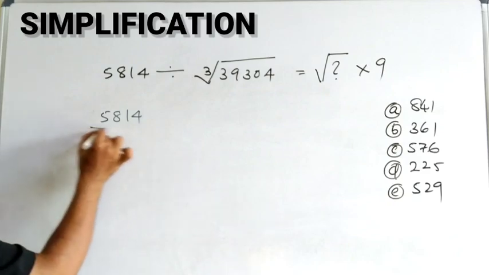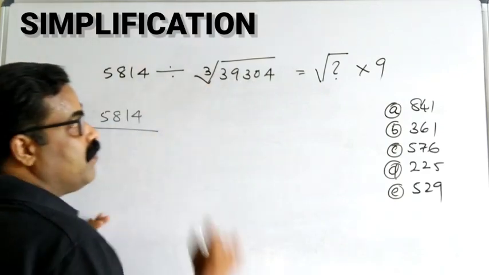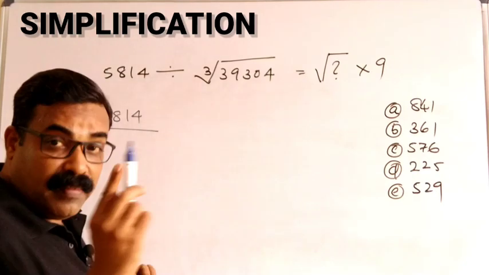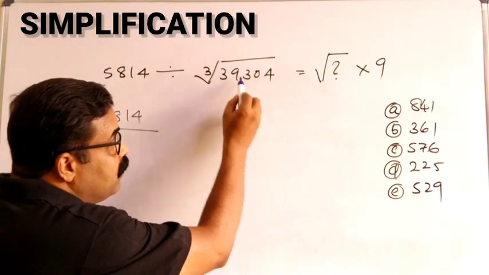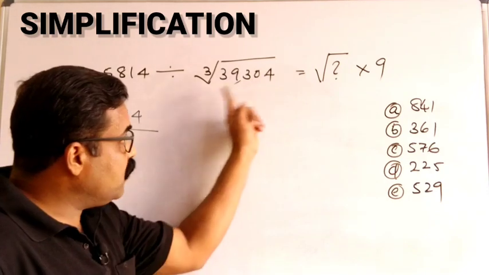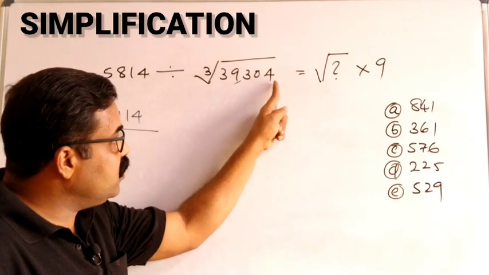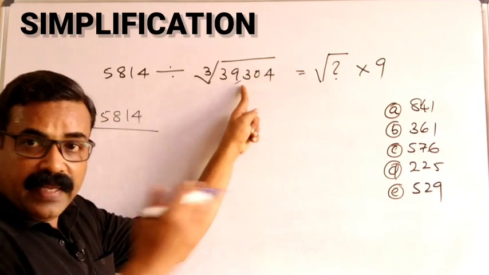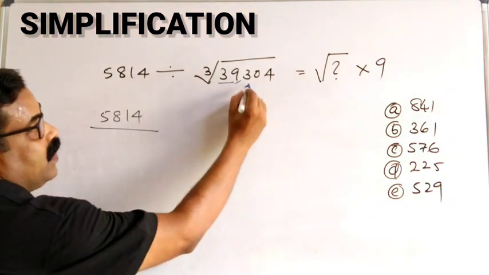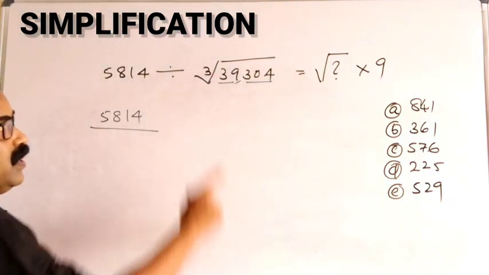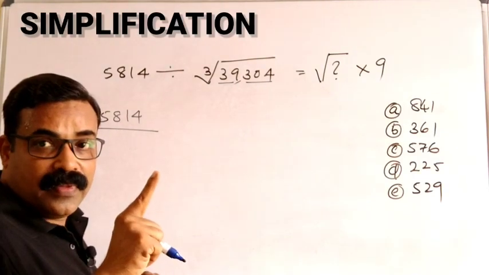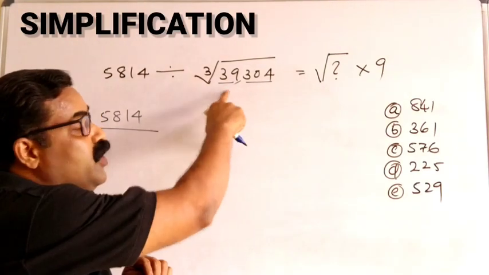Now divided by cube root of this number, what actually we have to do from the right? Remember, from the right, after 3 digits, put the comma, make a separation, and take this number 39 and this number 304. 39, which is the perfect cube before 39?